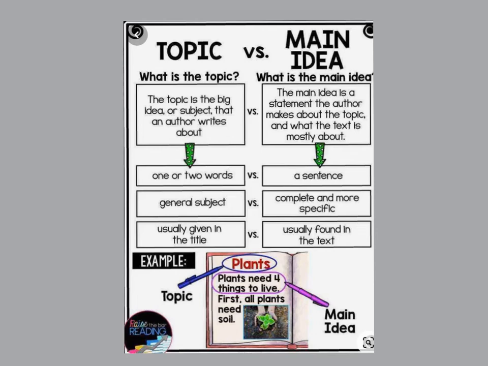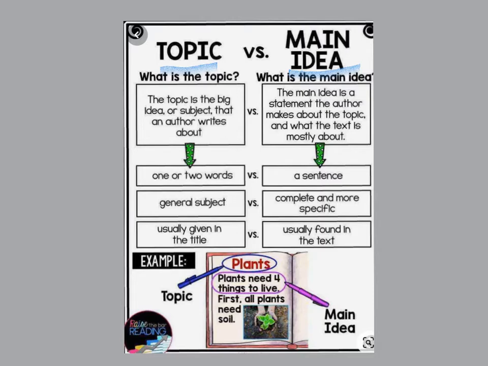Now that we've already talked about how to find the topic of a passage, now we're going to move towards finding the main idea. The difference between a topic and a main idea is right here on this chart. The topic, we know, is the big idea or subject that an author writes about. A main idea is a statement the author makes about the topic and what the text is mostly about.